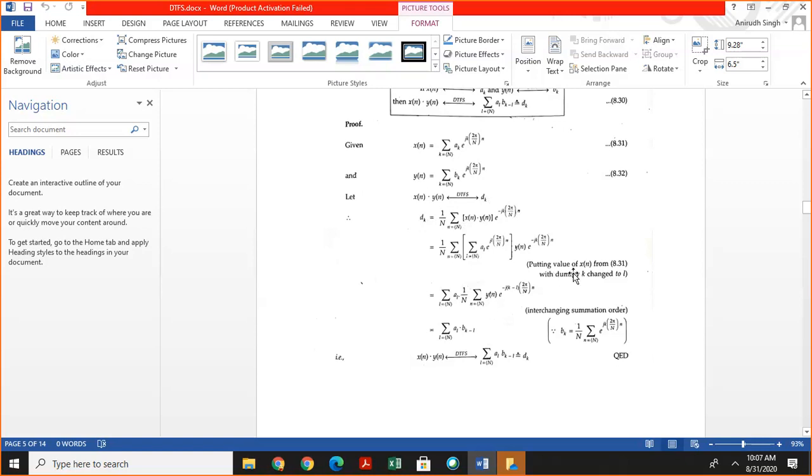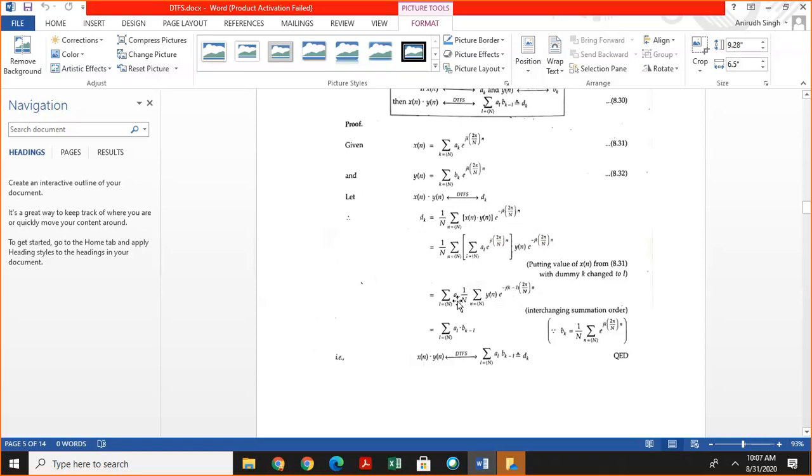Here we substitute the value of x of n. So if we substitute the value of x of n, and change this dummy k to l, we get summation al exponential jl omega n multiplied by y of n exponential minus jk omega n, and interchanging the summation order we get this. We take this summation out of this expression.